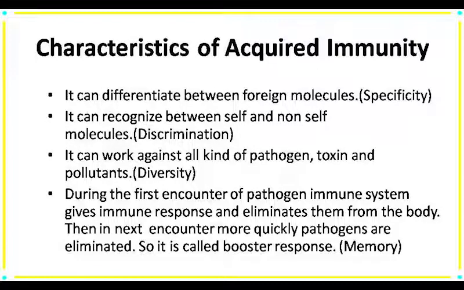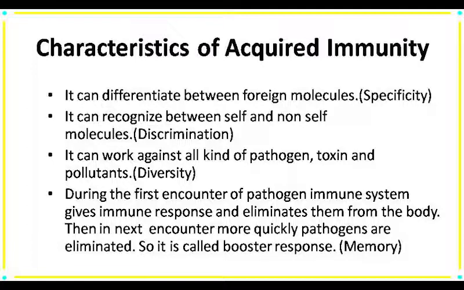Now come to the characteristics of acquired immunity. The characteristics are specificity, discrimination, diversity and memory. The first one is specificity. It refers to our immunity differentiating between foreign molecules. Next one is discrimination.